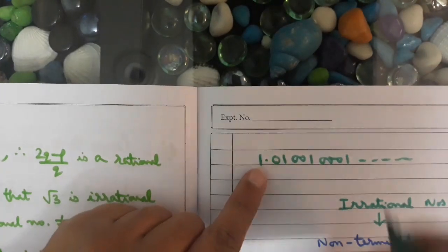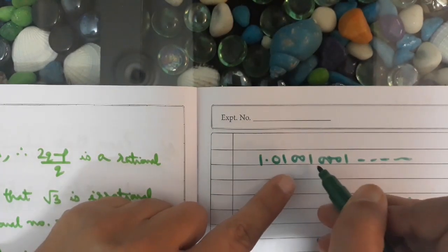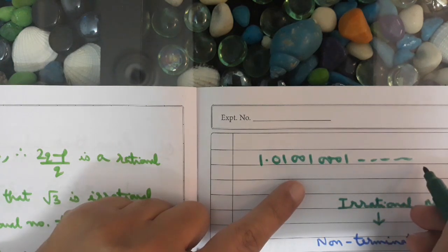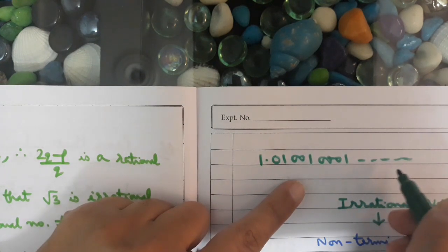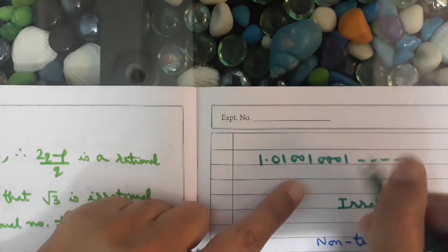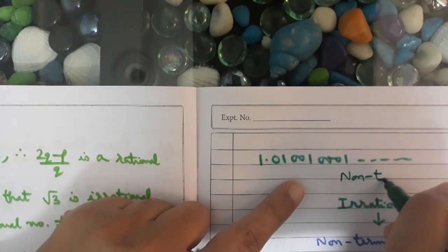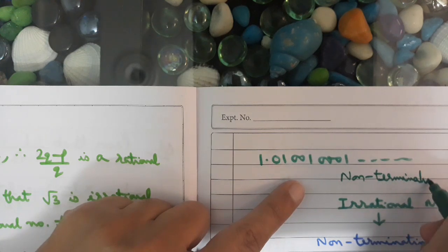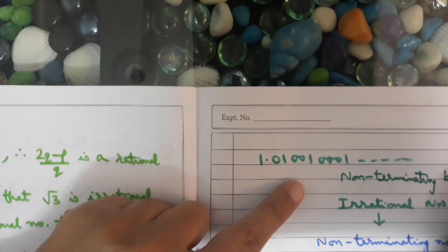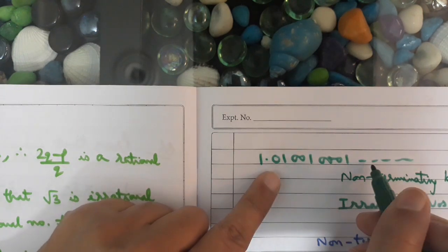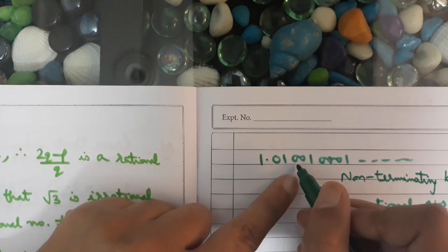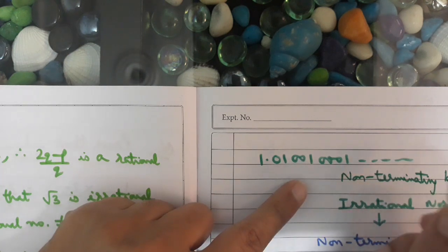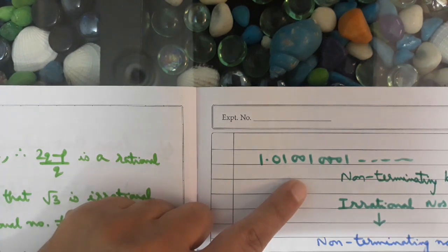Now let us look at this number, 1.01001001... and so on. Over here you can see this is non-terminating but non-repeating. The digits are not repeating, the pattern is not repeating. Here it is 01, here it is 001, here it is 0001 and so on.